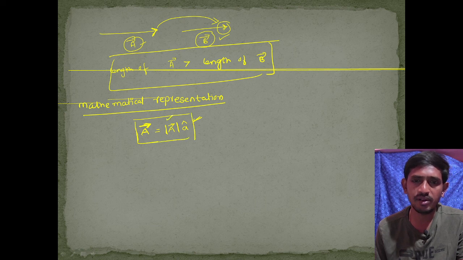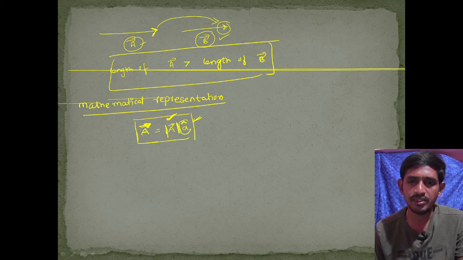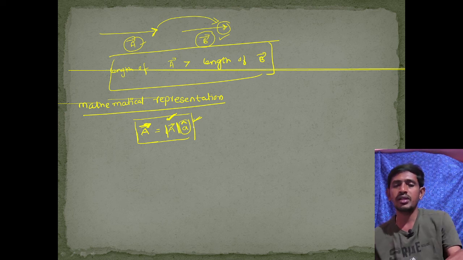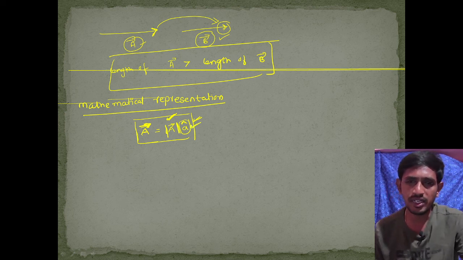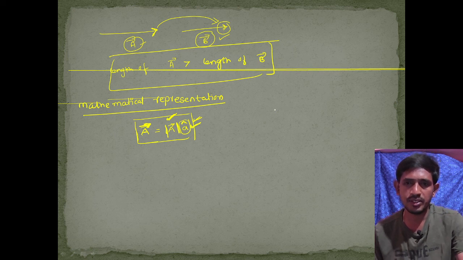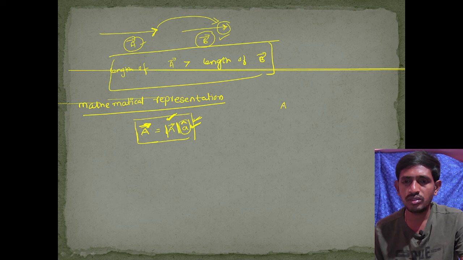The modulus gives the magnitude of the A bar vector, and A cap gives the direction of the A bar vector. What a unit vector is, I will explain in the coming classes. First we have to know how to represent the vector in mathematical form.